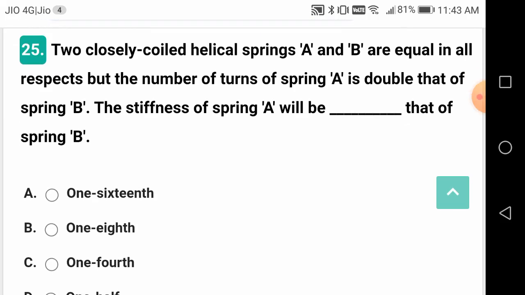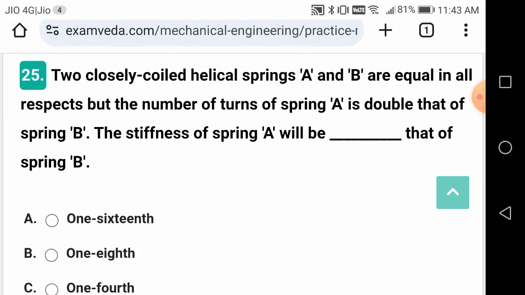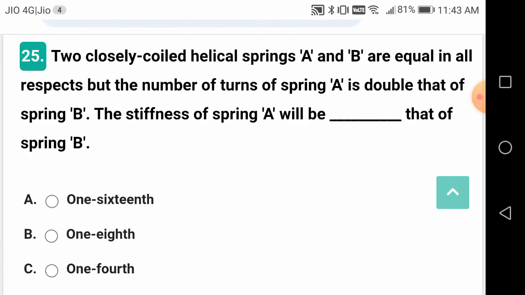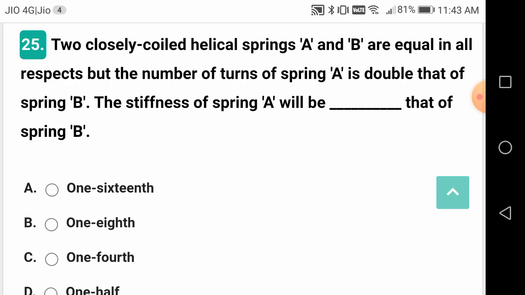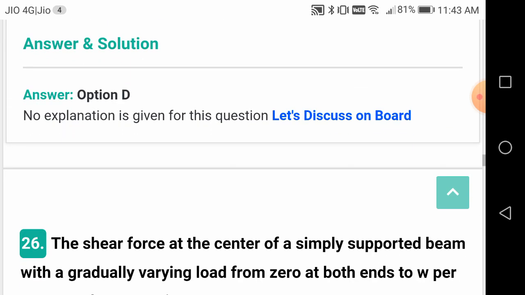The number of turns of A is double that of B. That of B he is asking. Okay, just check it, friends. But the formula is that only.